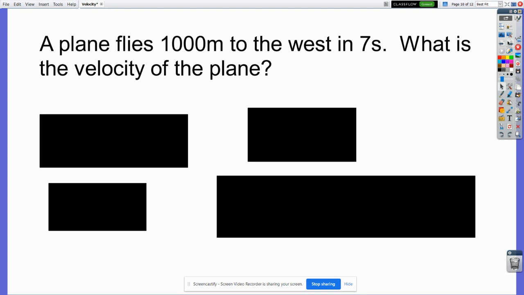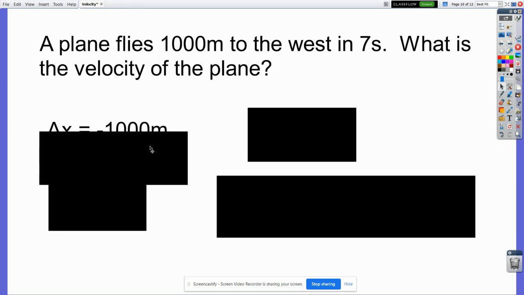So a plane flies 1,000 meters to the west in 7 seconds. What's the velocity of the plane? Let's take a look at this one and see what's different, if there's anything. So I have 1,000 meters west. There's my difference. That would be a displacement of negative 1,000 meters.